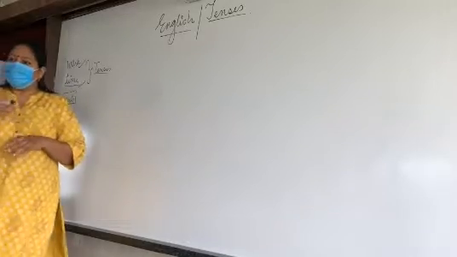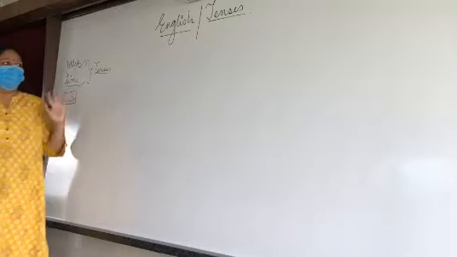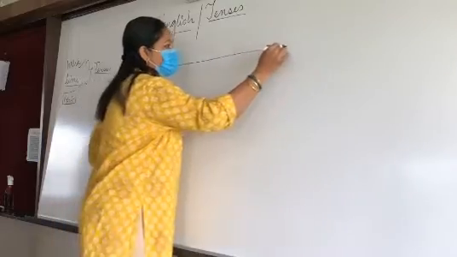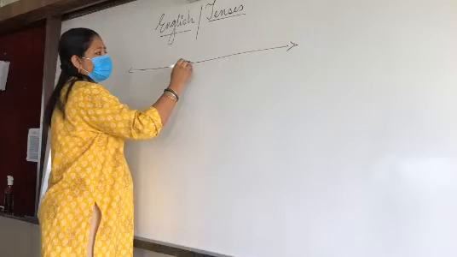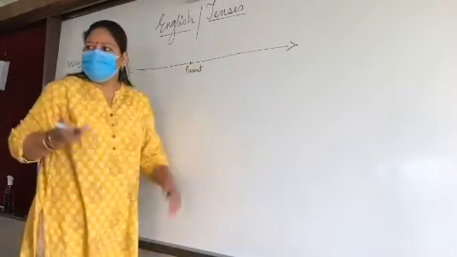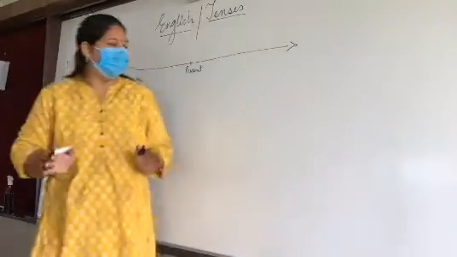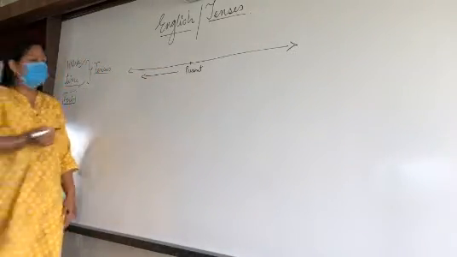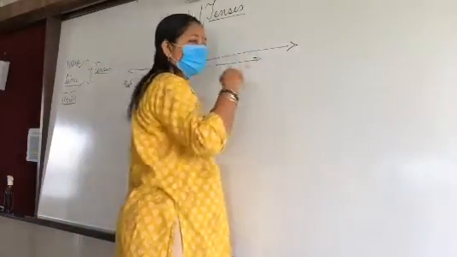So we all know there are three simple tenses. This is our timeline. The center is always called the present. We are in the present. Whatever is going on is the present. But what if we go a little bit back? Past. Simple. What if we go a little bit ahead? Future.